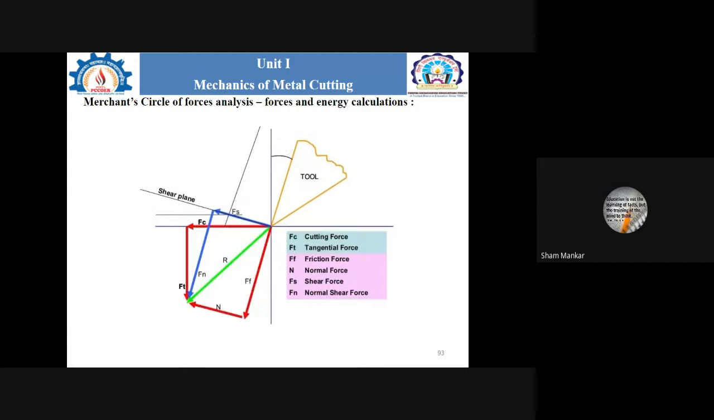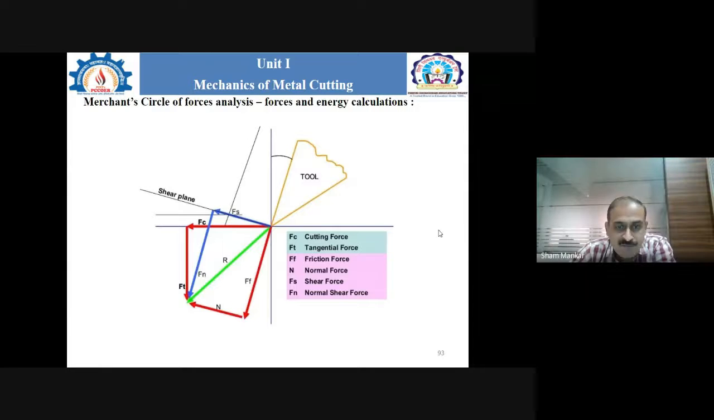Correct? Now next one, again we are considering all these 6 different types of forces: cutting force, tangential force, friction force, normal force, then shear force, and normal shear force. So this is the diagram when we combine them together. So we are getting it like this.